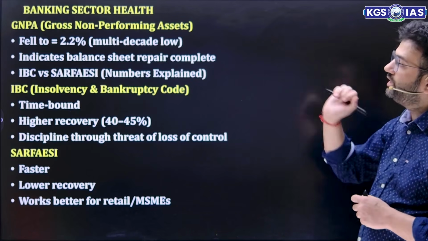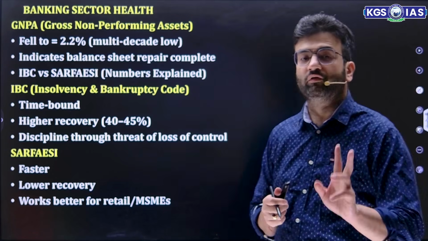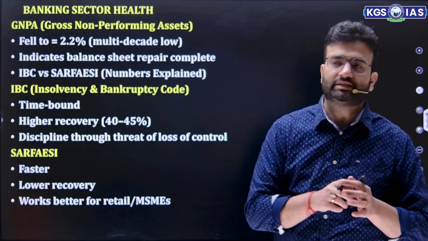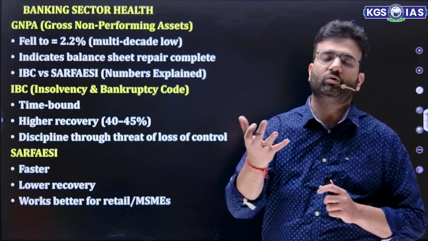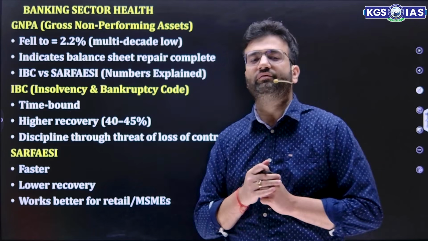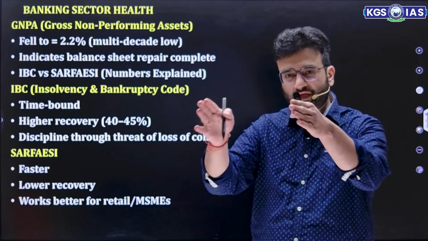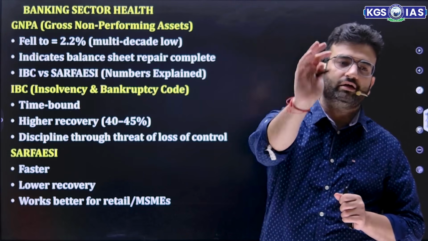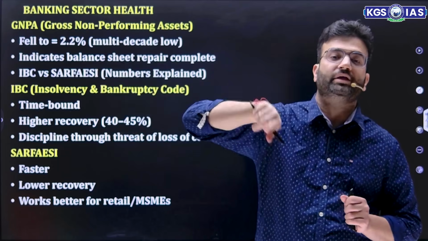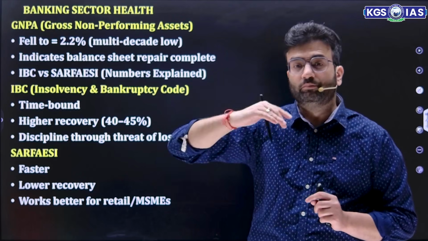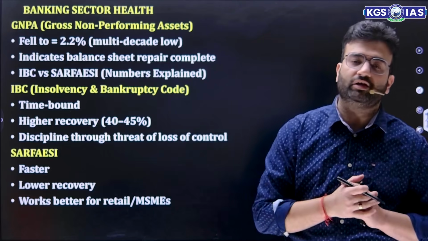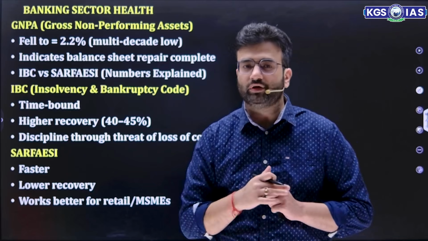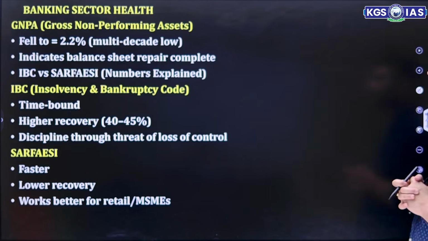Now the gross NPA fell to 2.2%. There is one more thing that you should know. What is the difference between gross NPA and net NPA? When the banks do the provisioning, let's say a bank knew that we had given a loan of 100 cr and maybe 10 to 15 cr might become NPA, then they will make a provision, that okay, we'll keep 8 crore or 10 crore amount separate for NPAs. That is the meaning of provisioning. So the more the provisioning is, the less money the bank will give on lending. So when we subtract provisioning from gross NPA, we get net NPA. So this indicates balance sheet repair is complete.